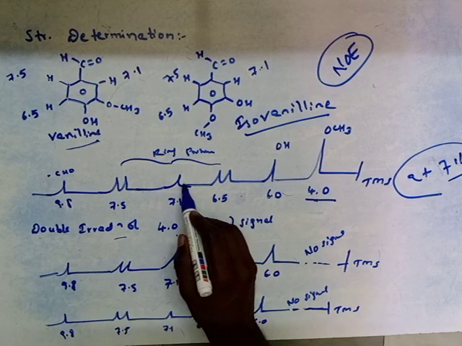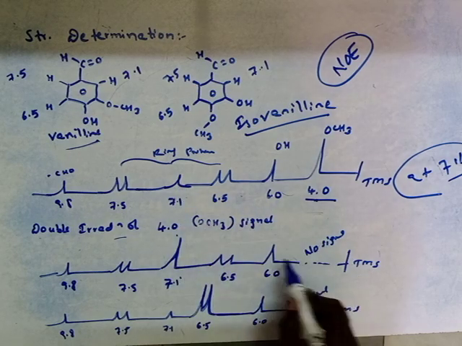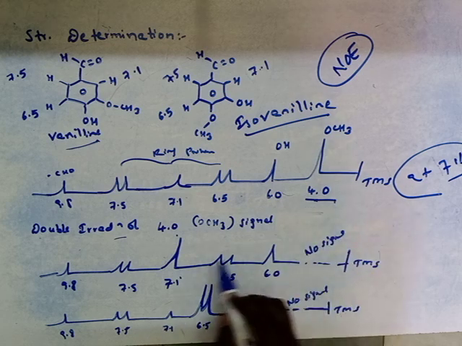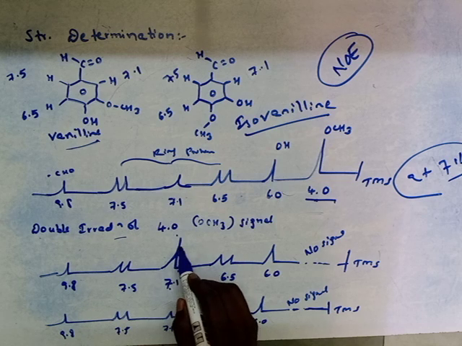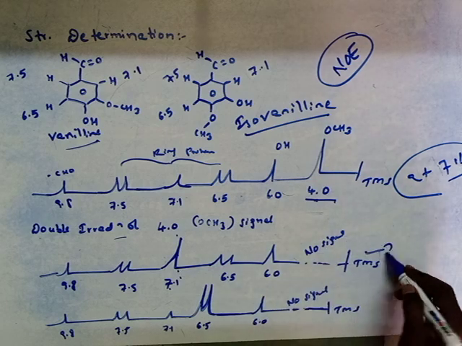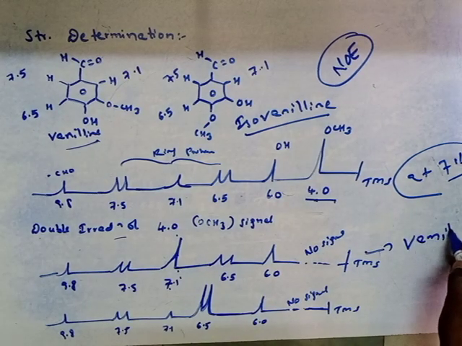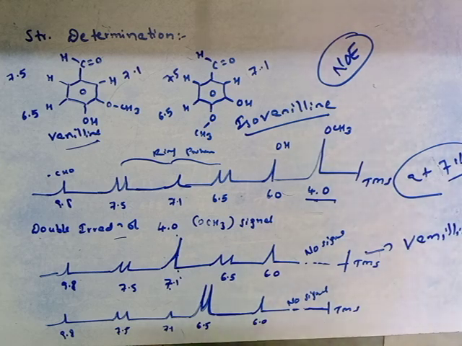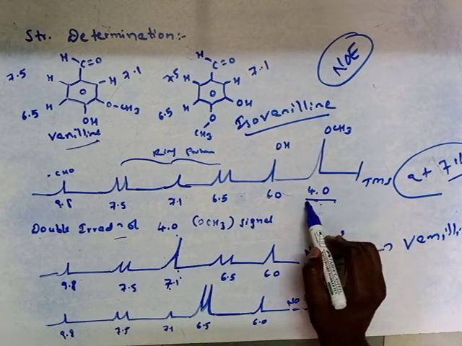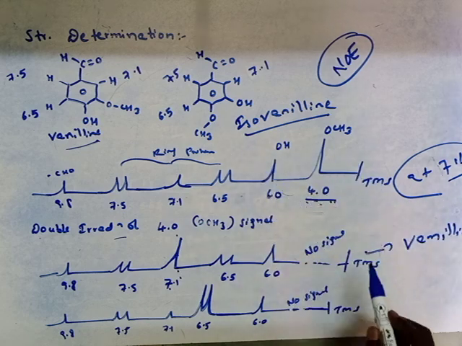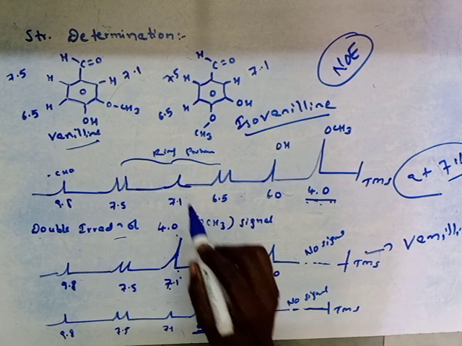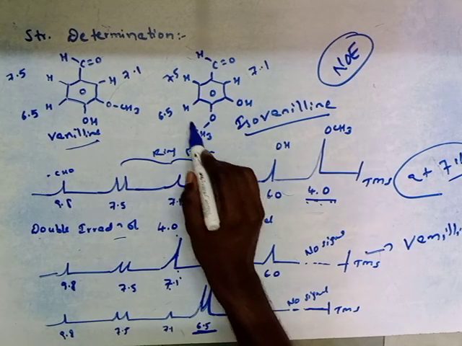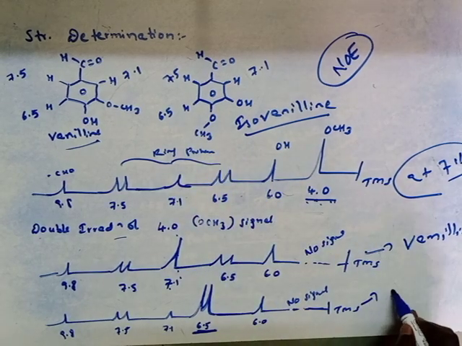Here, this is the NMR spectra. When we do the double irradiation at 4.0, the signal intensity enhances at 7.1, then this spectrum belongs to vanillin. Similarly, if on double irradiation at 4.0 the intensity of the signal enhances at 6.5, then the spectrum belongs to isovanillin.